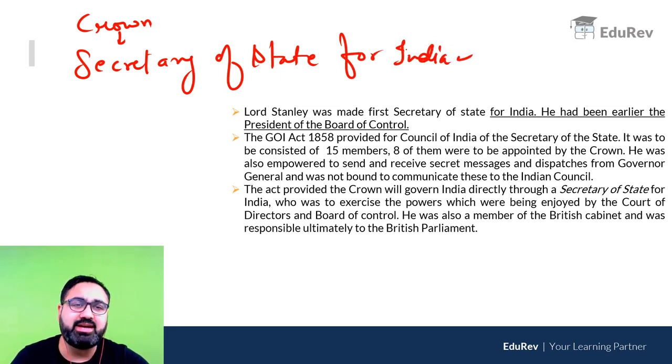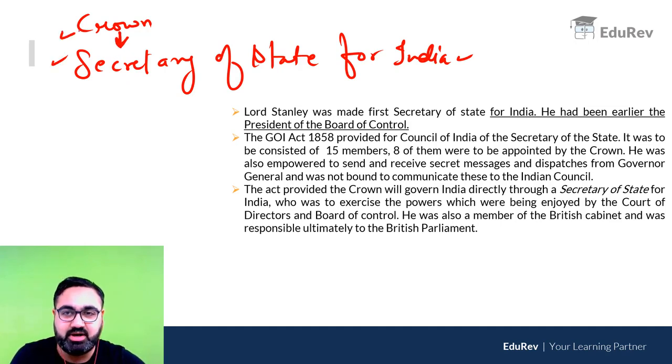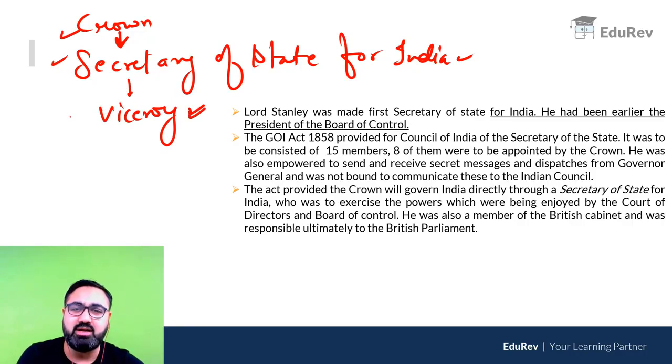This person was one of the cabinet ministers of UK. जो UK government थी, जैसे हमारे cabinet ministers होते हैं, External Minister, Home Minister, ऐसे ही UK cabinet में एक minister को responsibility दी गई थी. That minister was called Secretary of State for India. ये crown को advise करते थे about India's matters. These were in England. In India then there was a Viceroy जो कि Governor General ही थे, उनको Viceroy बोल दिया गया था. The first Viceroy of India was Lord Canning. He was the one जो कि यहाँ पे थे जब revolt हुआ था.